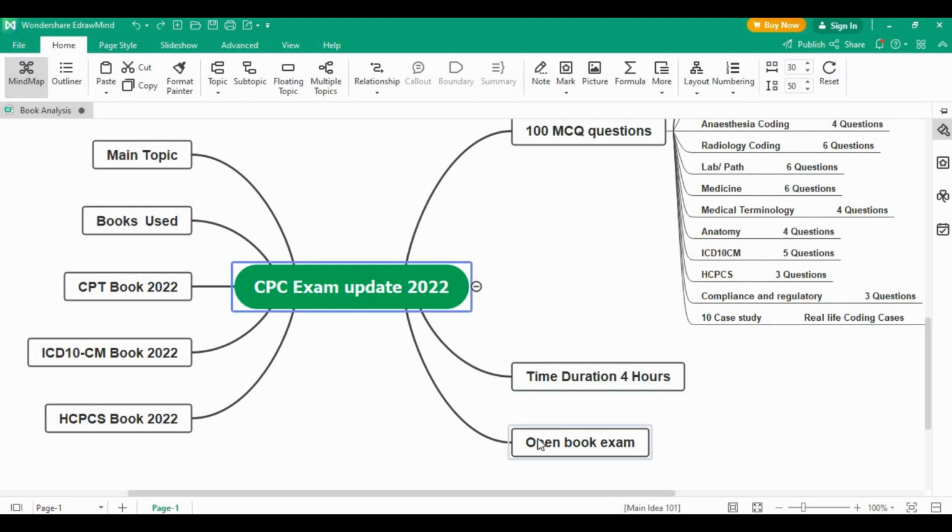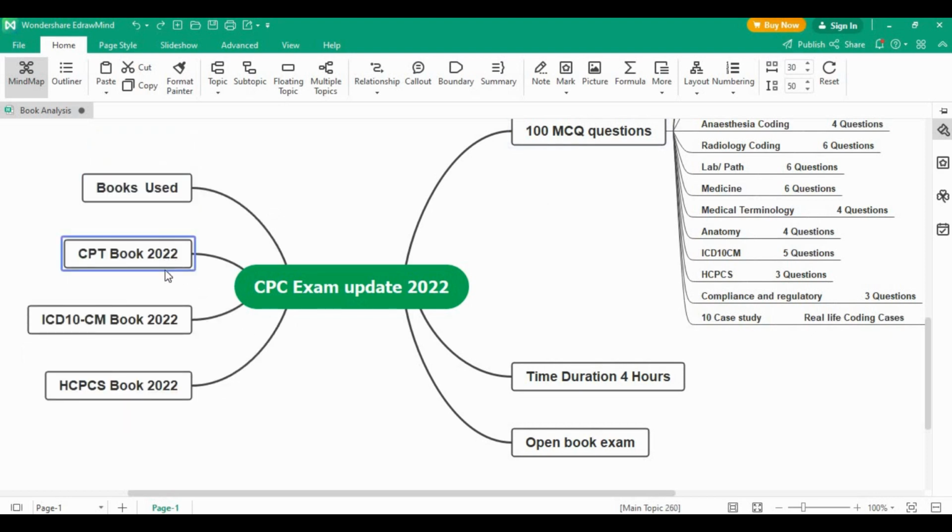Again, it's an open book exam. The CPC exam is always an open book exam. And what are the books that we use in this exam? So here is the book. The books used for this examination are the CPT book 2022 edition, the ICD book 2022 edition, and the HCPCS book of 2022 edition. These three manuals are approved by AMA and the AAPC from the CPC exam perspective.